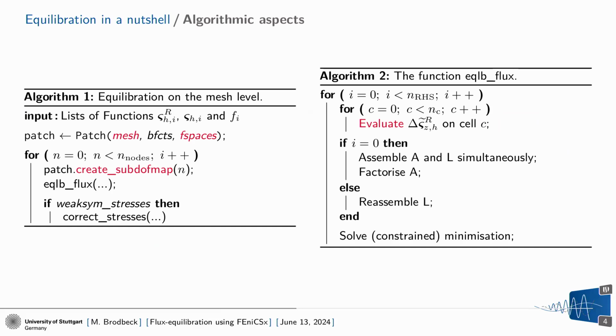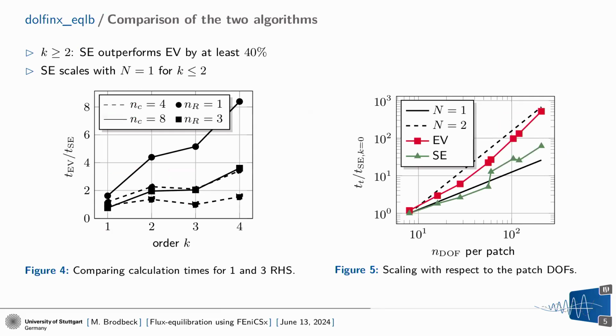We have implemented it. I won't go into detail because it would take a bit too much time. So now the promised comparison of our two algorithms. Let's consider two patches, so internal patches, so no boundary conditions involved, with 4 respectively 8 cells, and 1 respectively 3 right-hand sides, because this is what we need for polar elasticity. Let's start with the 1 right-hand side.